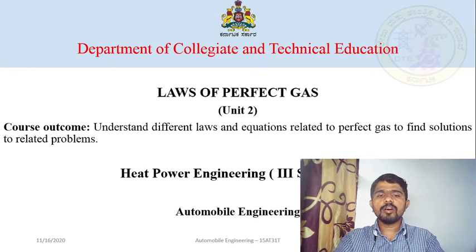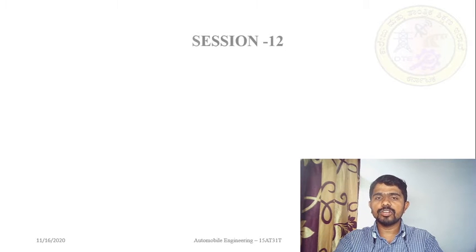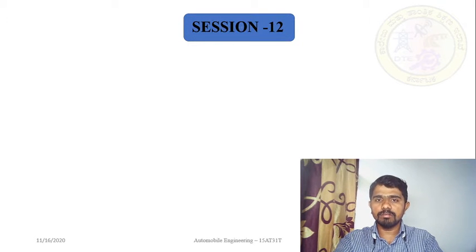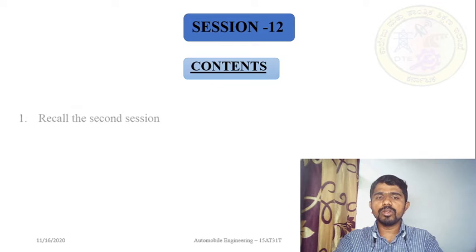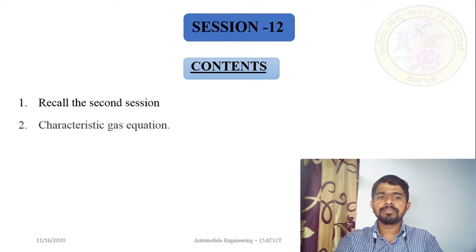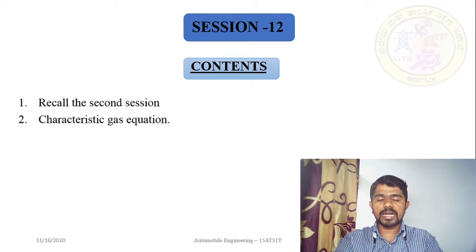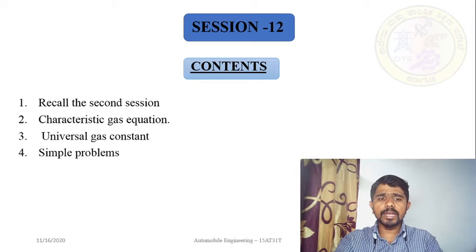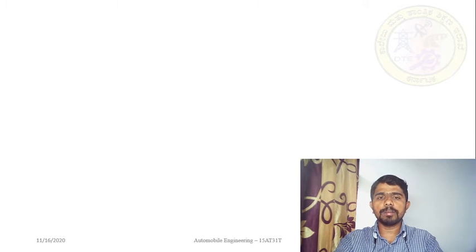Okay, so now this is the next session of unit 2, which is session number 12. In this session we are going to recall the previous session, and next we are going to deal with the characteristic gas equation and also the universal gas constant, and finally, based on the characteristic gas equation and universal gas equation, we are going to solve some problems. Okay, so let us see one by one.